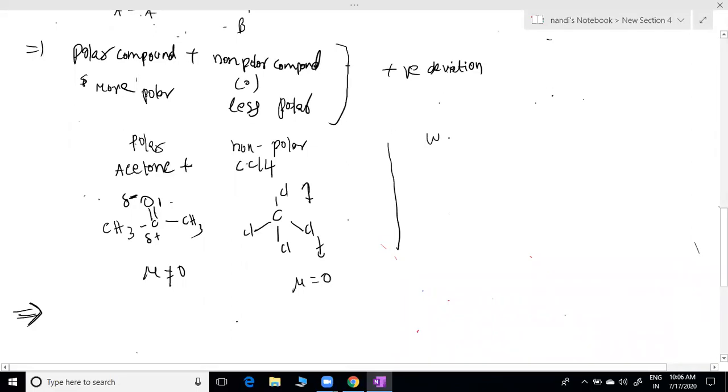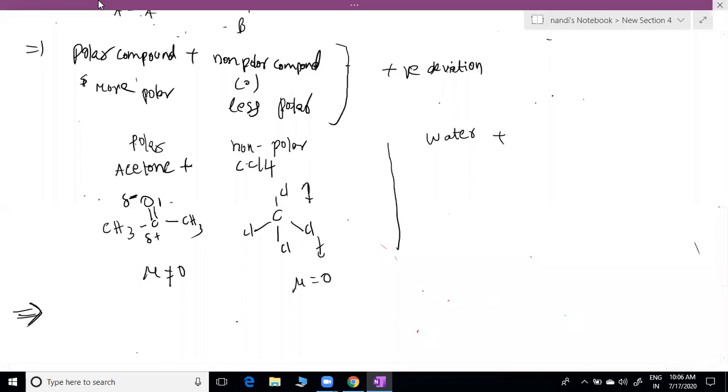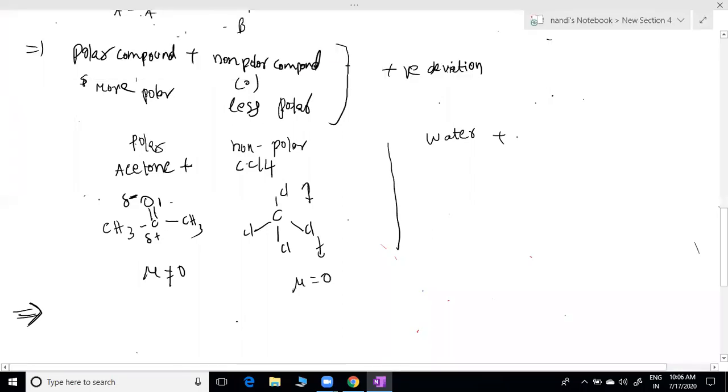Water is more polar. Water plus methanol or ethanol, C2H5OH. Ethyl alcohol is less polar. Which one has more boiling point, water or ethyl alcohol? Water. And you can see sanitizers are also made up of alcohols only. We are just taking it in hand to see whether it evaporates or not, but water doesn't evaporate easily.